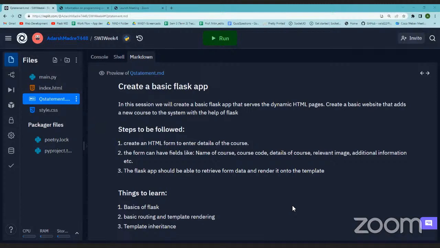Now, once the data is put into the form, retrieve it at the backend and then serve the HTML files. What I'm talking about, data retrieval, serving the HTML file, front end, back end, this is where we talk about Flask, right? Till week 3, we did not have any way to serve HTML files by creating our own server. From week 4 onwards, we work with forms.